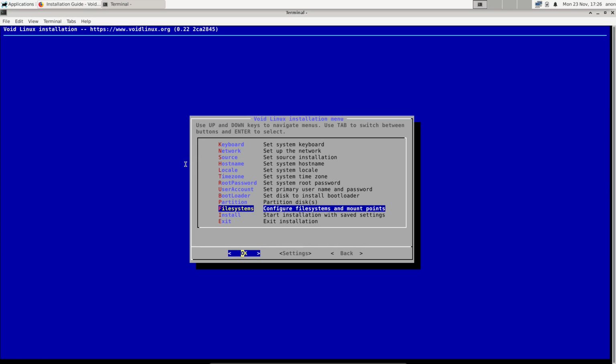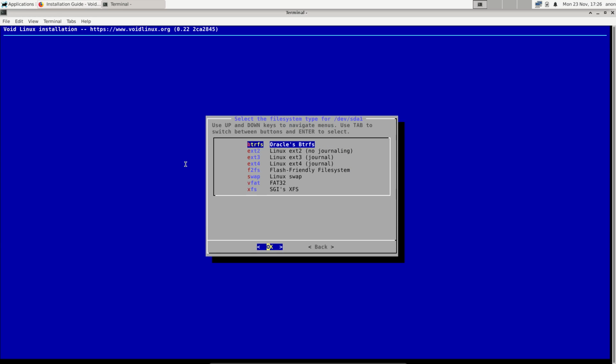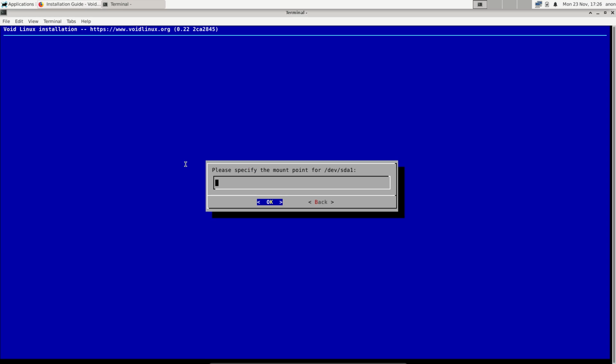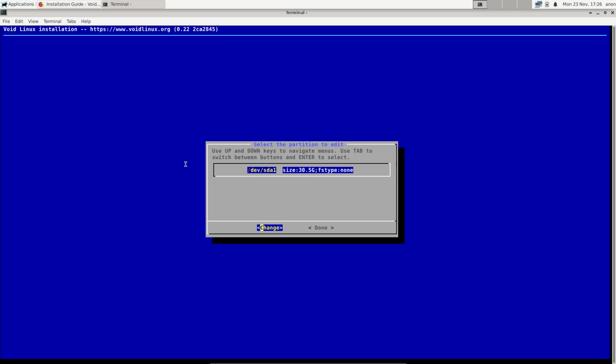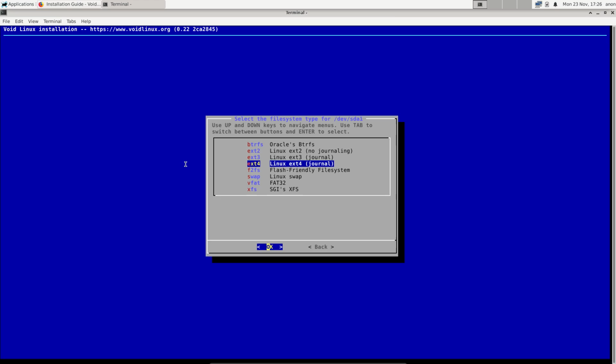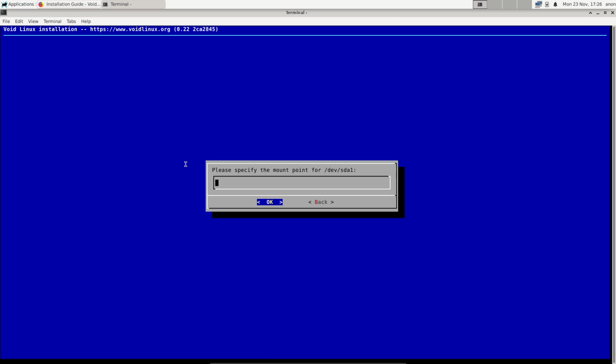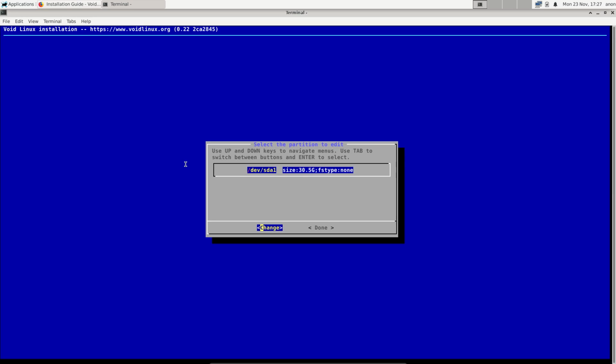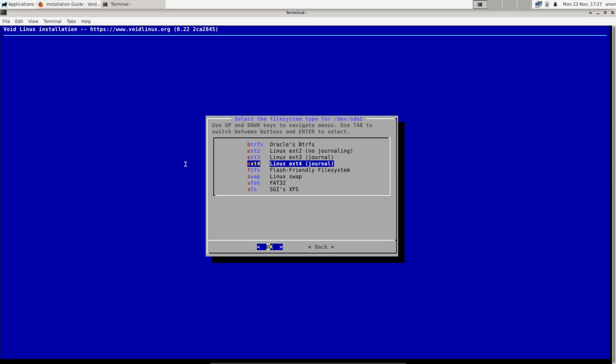Can we do that again? Let's see. No, we can't. So please specify the mount point. I guess he wants to know this. Do you want to create it? Yes. And hey, file system type none. Change. So please specify the mount point for device SDA1. I guess it's this, no? Do you want to create a new file system? Yes. Sure. We'll see. I find it strange that FS type is none. So I'm guessing I'm doing something wrong.